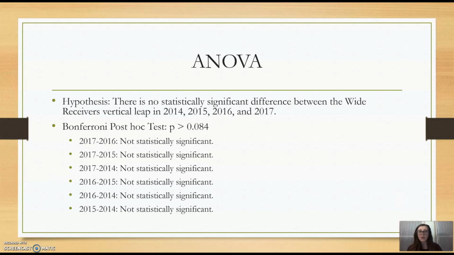And I went on following my one-way ANOVA, and I performed a Bonferroni post hoc test where my new p-value was calculated to be 0.084, which when comparing 2017 to 2016 and then so on and so forth, the t-test that I ran showed no statistical significance for each comparison.